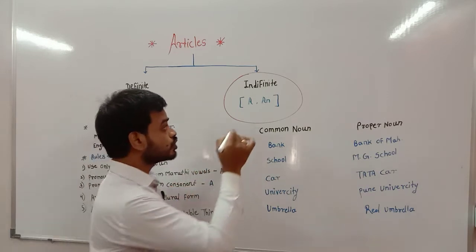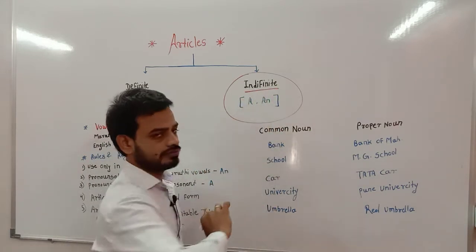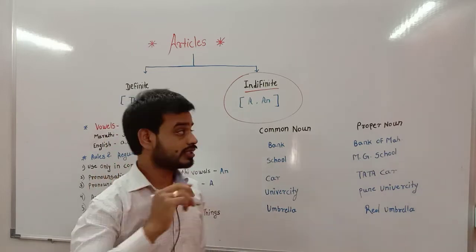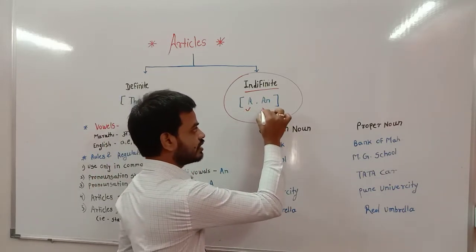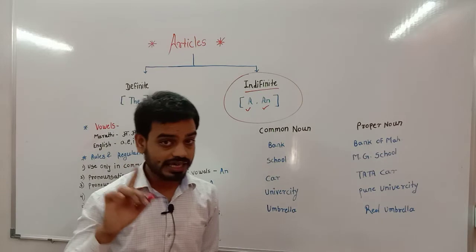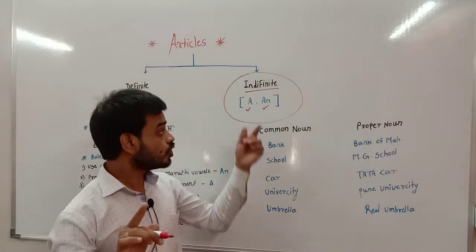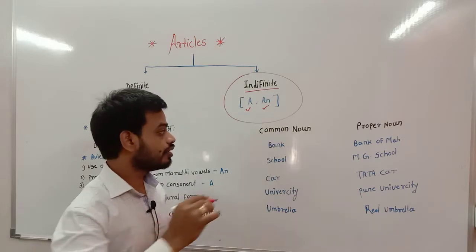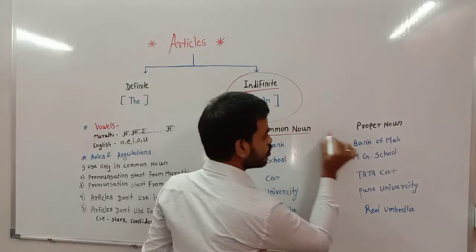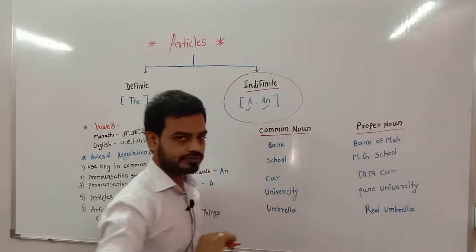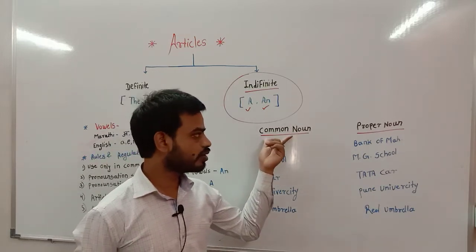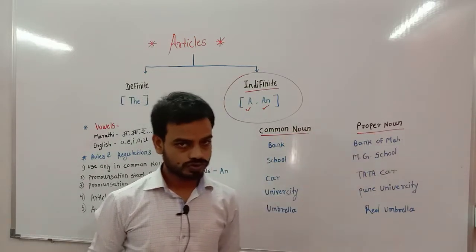So when we want to use indefinite articles, there are two articles. First one is a, second one is an. When we want to use a and an, we mostly need to know common noun and proper noun. So what is meant by common noun and what is meant by proper noun?